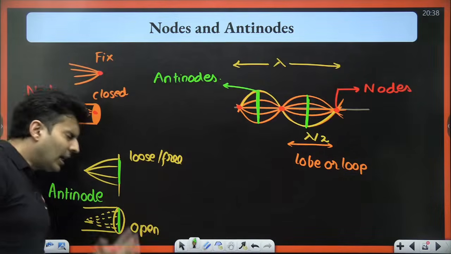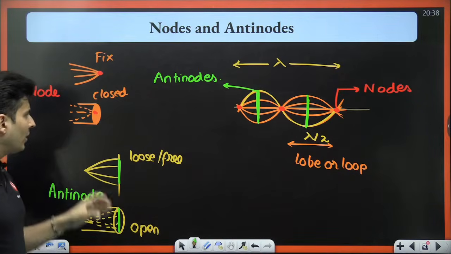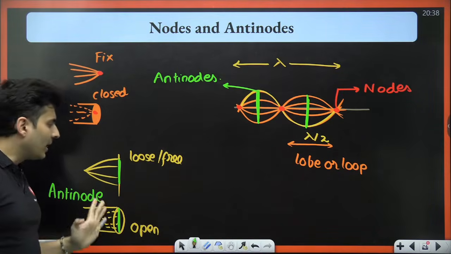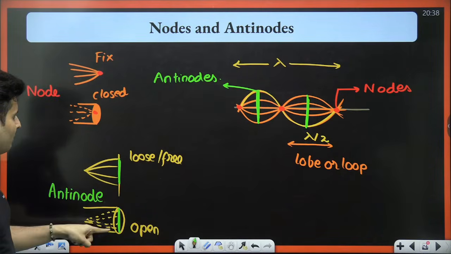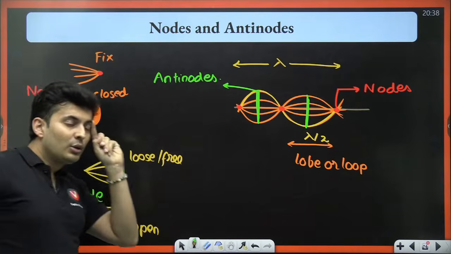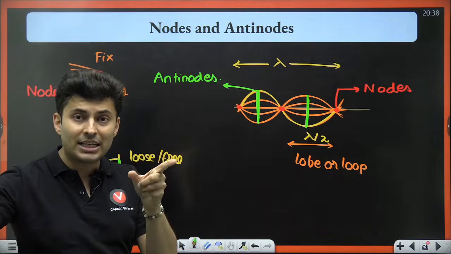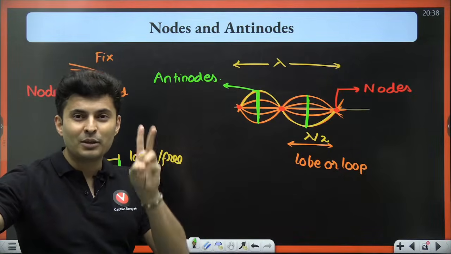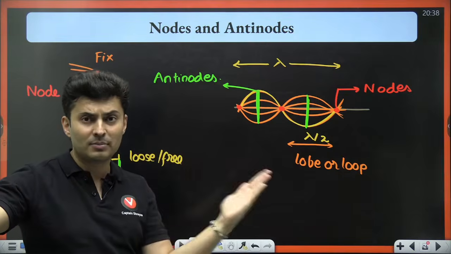Yes. Another important thing is, when I say this is a node or an antinode, especially for pipes, this is for string, this is for pipes. There are two types of things which you can vary. One is pressure, one is displacement. If you remember, in longitudinal waves the particles go back and forth, so there is displacement.